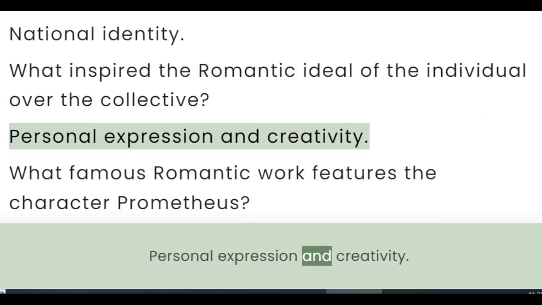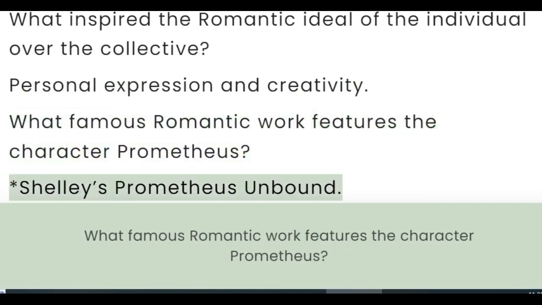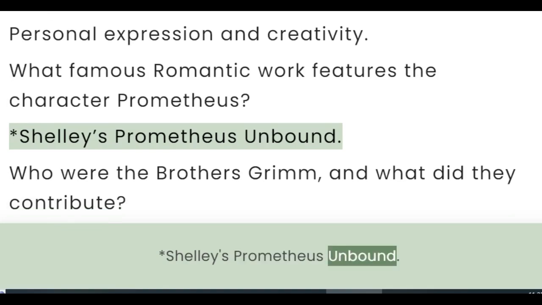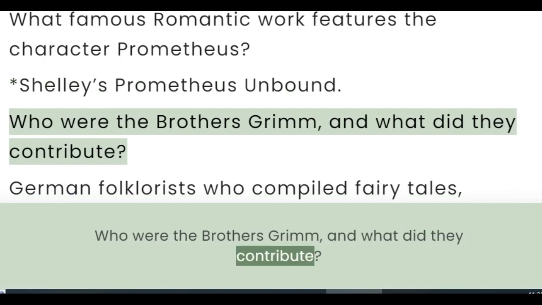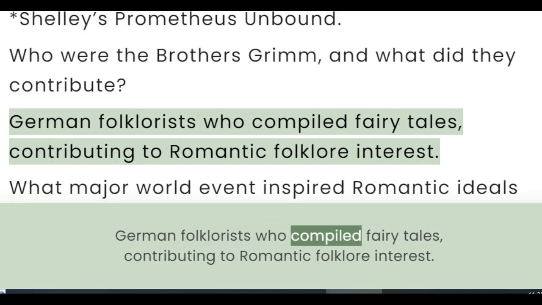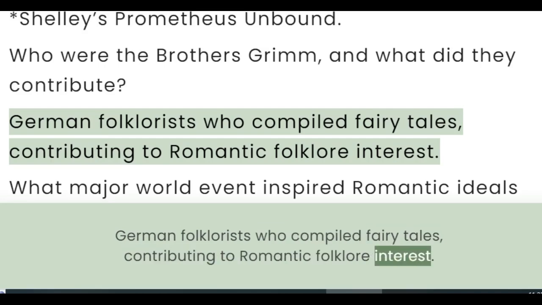Personal expression and creativity. What famous Romantic work features the character Prometheus? Shelley's Prometheus Unbound. Who were the Brothers Grimm, and what did they contribute? German folklorists who compiled fairy tales, contributing to Romantic folklore interest.